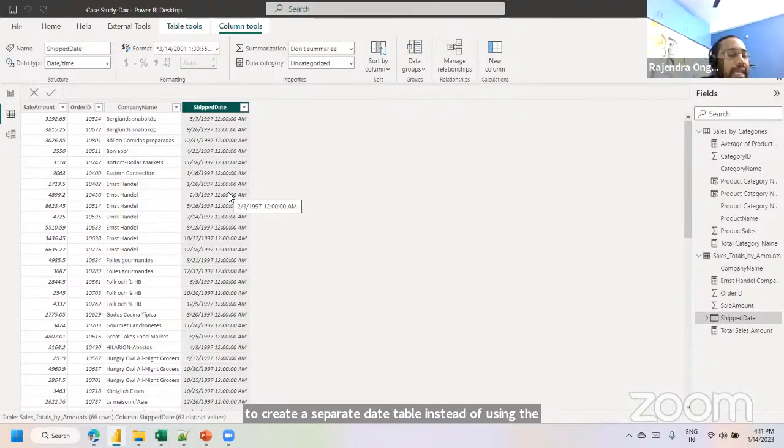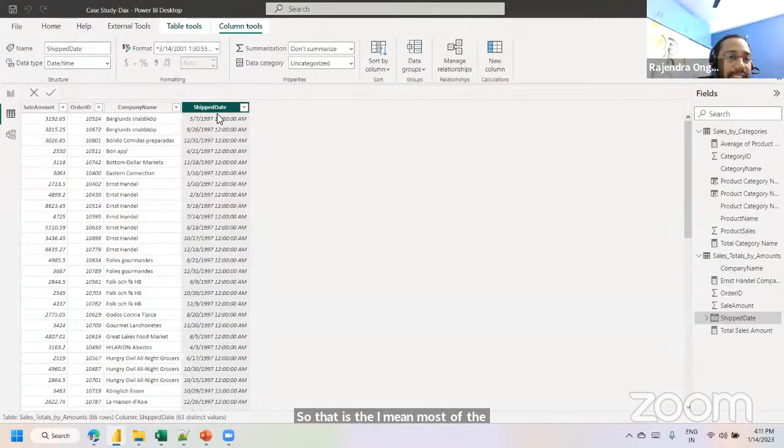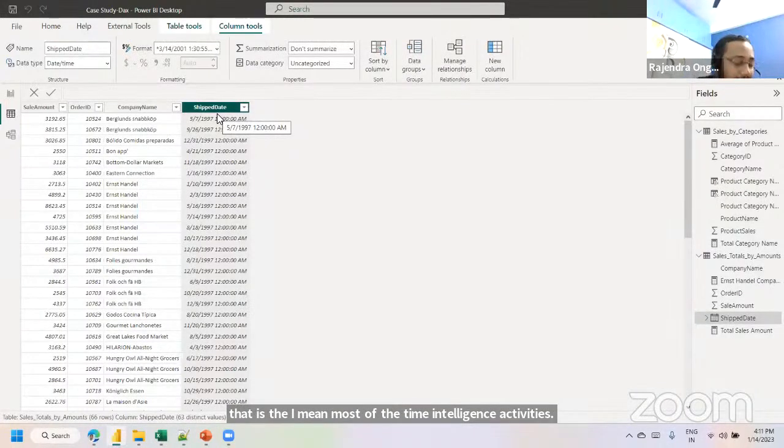So how are we going to create it by taking the reference of the shipping date column as a new table? For most time intelligence activities, instead of using the existing date field, we can use time intelligence functions by creating a separate date table.